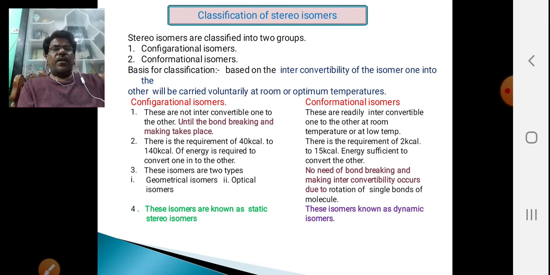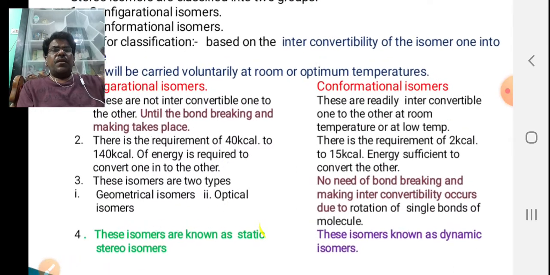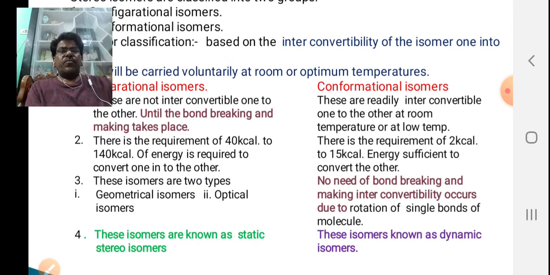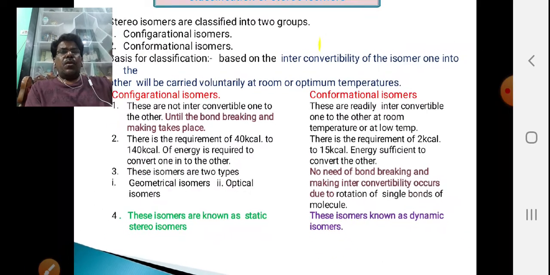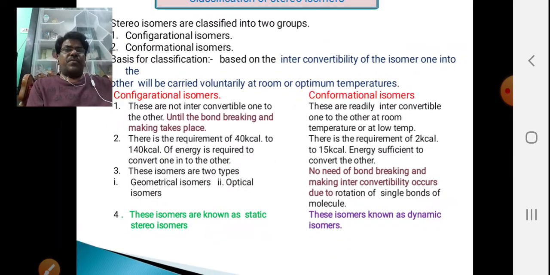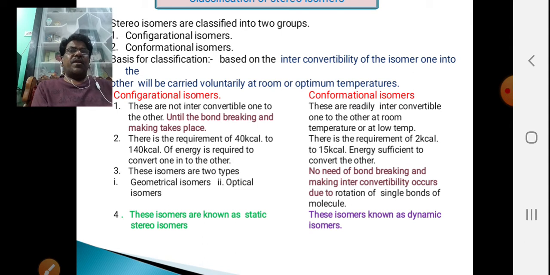So we can discuss these two in detail. Few points I am going to discuss. Configurational isomers are not interconvertible from one to the other unless bond breaking and making takes place. But conformational isomers are readily interconvertible from one to the other at room temperature or less than room temperature.